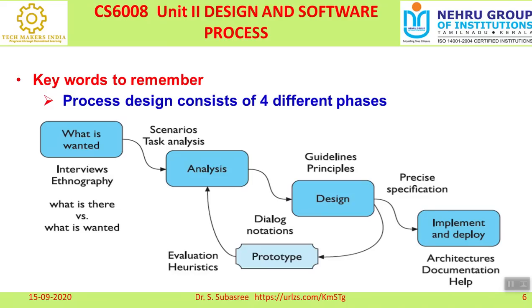That is the first phase. The second is analysis, here task analysis. What is the meaning of analysis? Once I have identified what I want, I do analysis for developing this. What tasks, activities, or actions have to be done has to be analyzed. That is the second phase, task analysis.